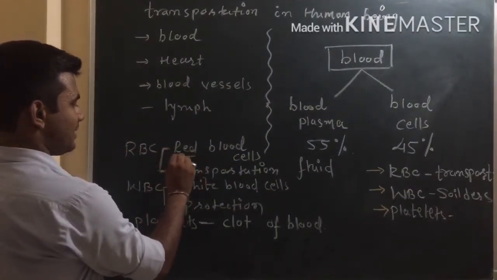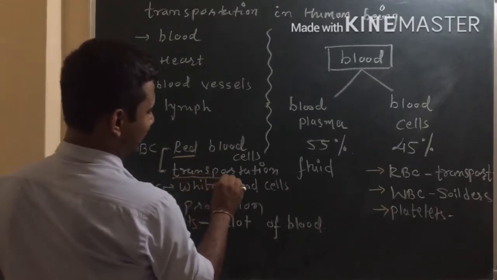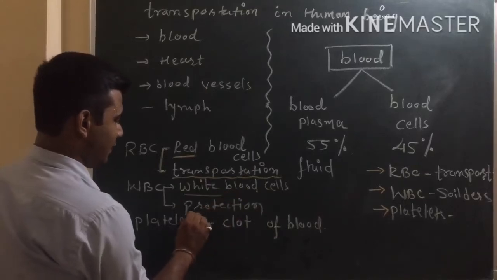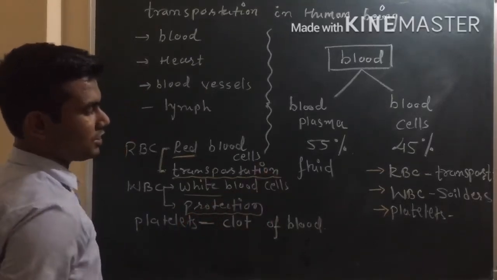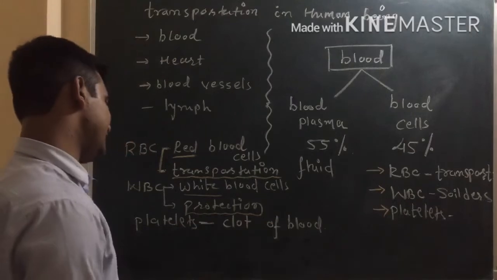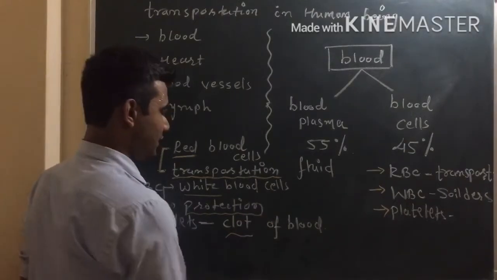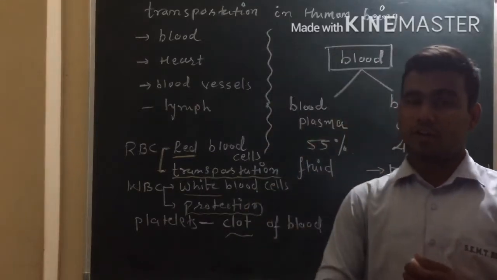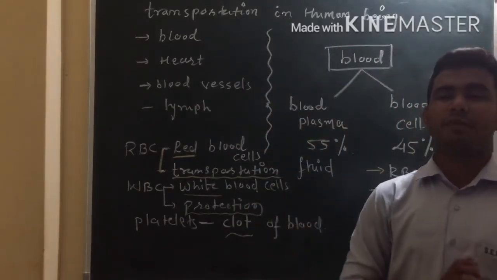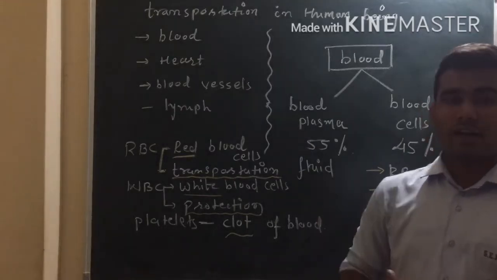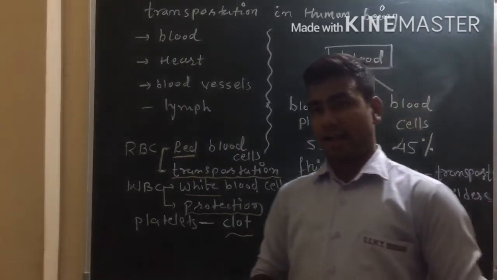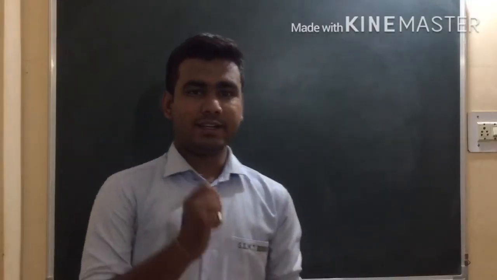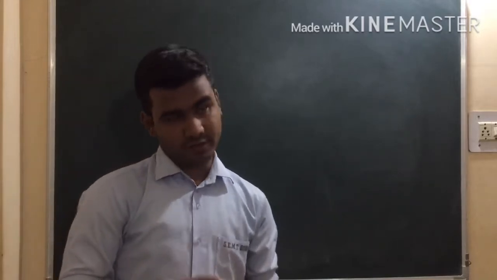RBC is red blood cell and the main function of it is transportation. WBC, that is white blood cell, and the main function of it is protection of our body against different types of disease. And the platelet is used in clotting of blood. So when injury is done, blood will clot, so more blood will not flow out from the body. Also, this blood has different functions, and what are the functions of that blood? Let's see. Let us understand what is the function of the blood.